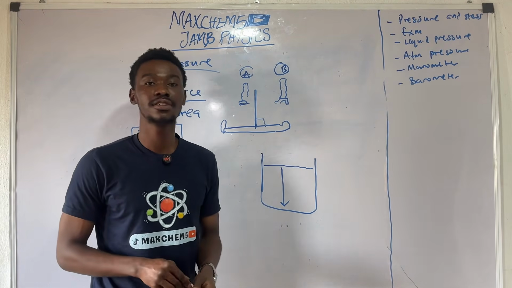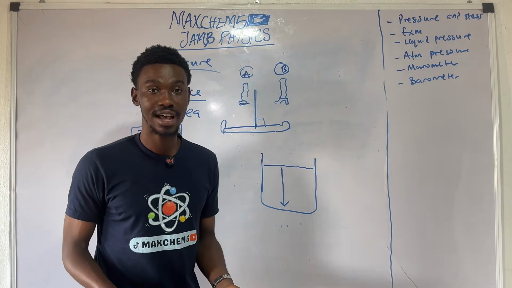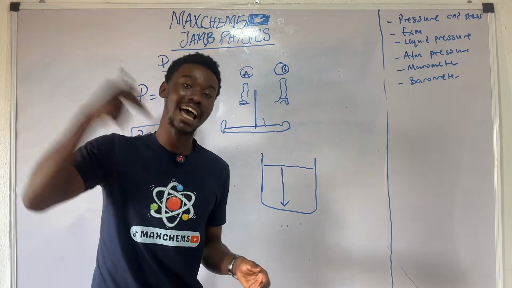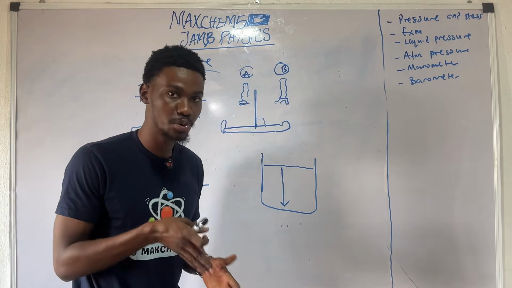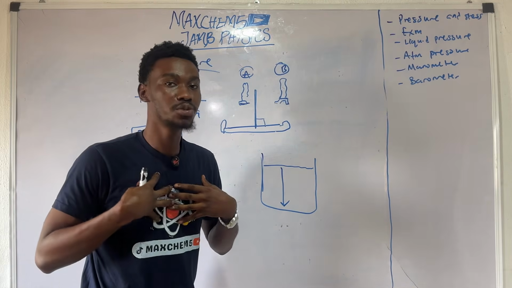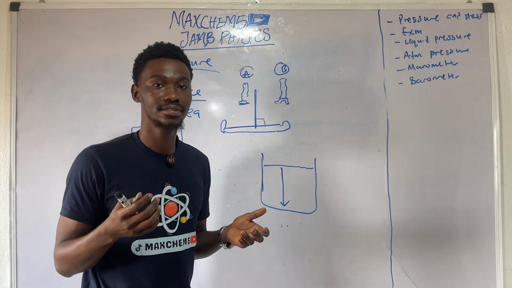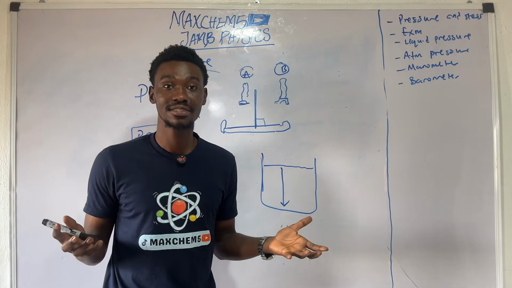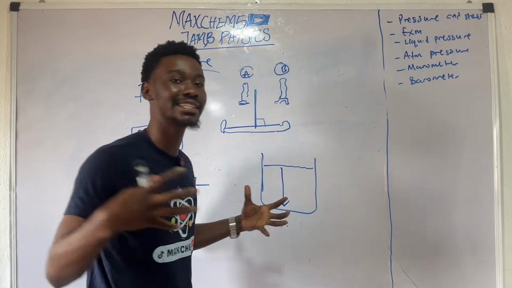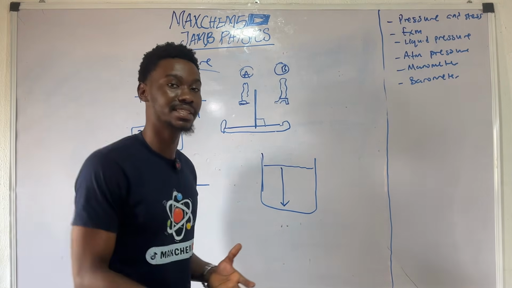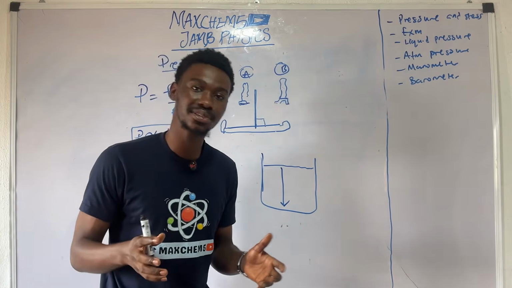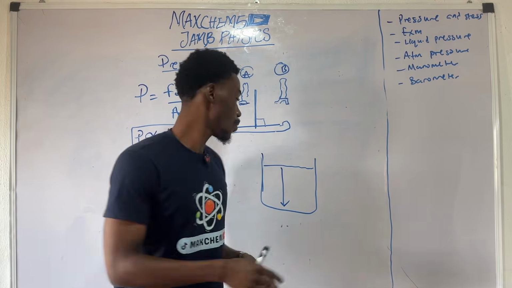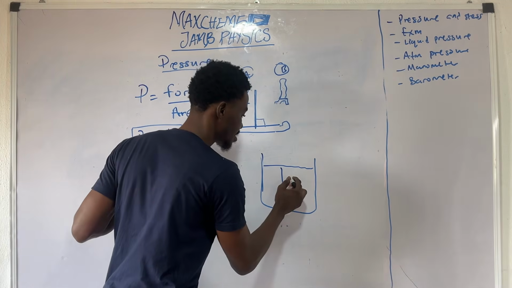An example would be you diving into the sea. I don't know if you are a diver, if you ever swam in the sea before, but if you dive into the sea, there is a depth you would go to where even your lungs would be so compressed that you can't breathe properly. Your lungs will be so compressed that you will die. The reason why you will die is because of the pressure acting on you. So pressure increases with depth. That is why there are certain sea creatures that are built differently to withstand the pressure of the sea. So pressure in liquids increases with depth.